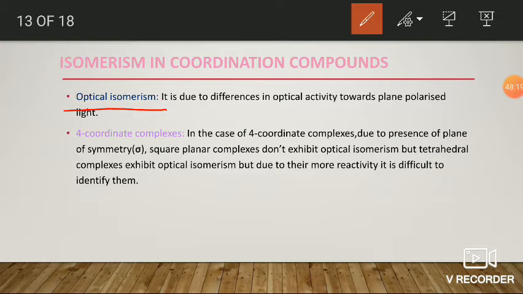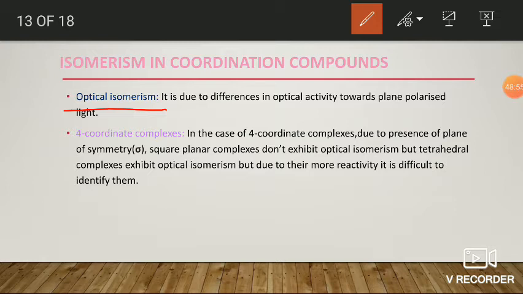Plane of symmetry is nothing but an imaginary plane. By passing an imaginary plane through the molecule or compound, if you are able to bisect the molecule into two equal halves which are mirror images of each other, then the molecule is said to have a plane of symmetry. So if the molecule contains this plane of symmetry, then it is optically inactive, even though it contains stereo centers. Based on sigma, we can confirm whether it is optically active or not.